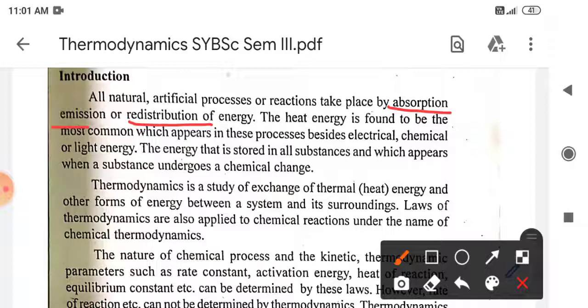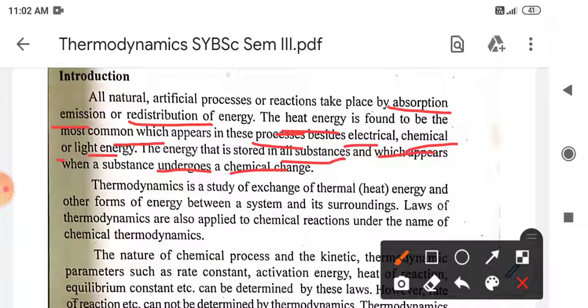Generally we will be dealing with heat energy, which is the most common and appears in all processes. Besides this, other forms of energy are electrical energy, chemical energy, or light energy, that is radiation type of energy. The energy which is stored in all substances appears when the substance undergoes a chemical change.